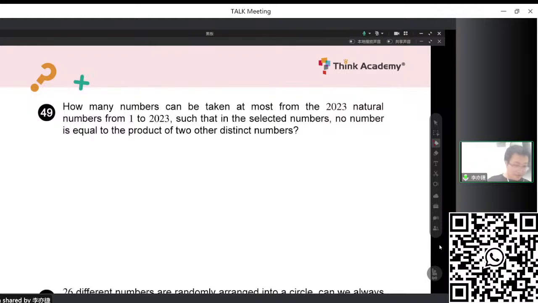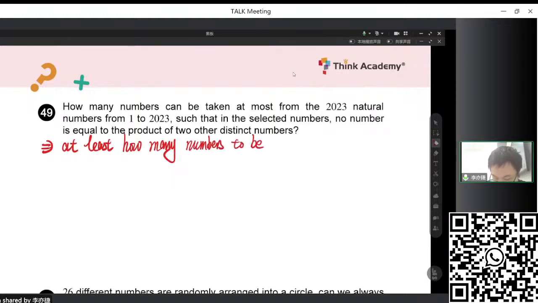So now, if we are trying to count how many numbers to put in, it's a little bit complicated actually. So let's change this question into another form. We want to take as many as possible, so maybe we just try to leave behind or take out numbers. So we change the question into another form which has exactly the same meaning, which is: at least how many numbers need to be removed